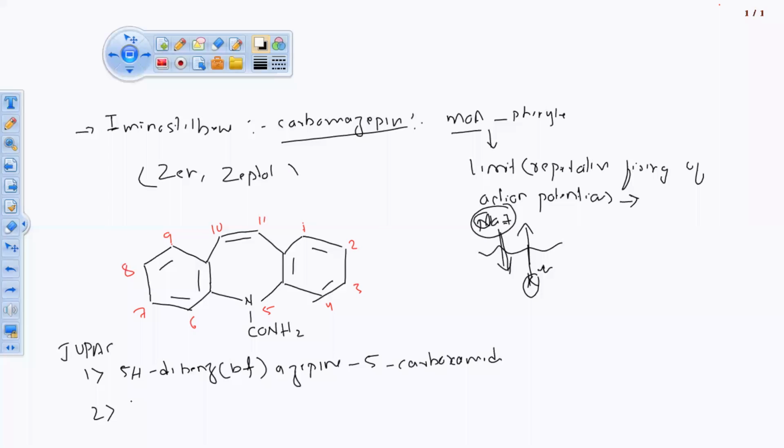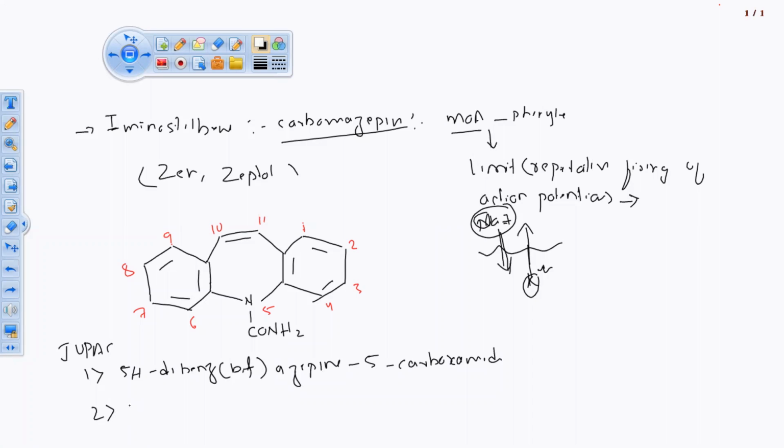Another way of writing the IUPAC name for this structure, I'm dictating here. You can go either with this one, or you can go with the second name. So जो आपको अच्छा लग रहा है, easy लग रहा है, it helps you to remember the name of the structure, you can go along with that. ठीक है, ये एक नाम हो सकता है.